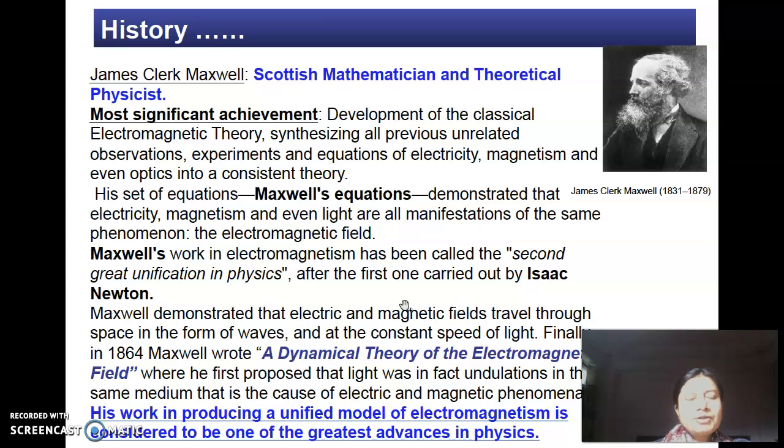These are some of the most significant achievements of Maxwell. He could combine these two distinct subjects, electricity and magnetism, and could even connect light and eventually give the idea that light is an electromagnetic wave. And that's why this is one of the great unifications in physics. The first one was carried out by Newton, followed by Maxwell. His work was capable of producing a unified model of electromagnetism, which is considered to be one of the greatest advances in physics.